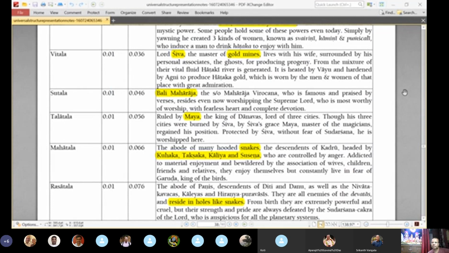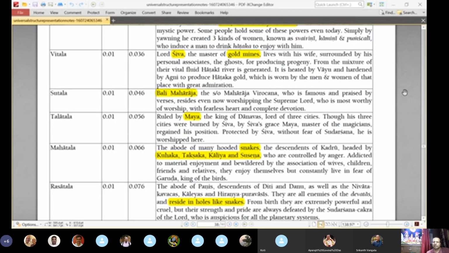And for the asuras, with these cities, the asuras were able to defeat the demigods. But then the demigods went and complained to Vishnu, and Vishnu gave Shiva the power to destroy them, and after that Shiva became victorious. So when the asuras were killed, initially by the demigods, this Maya Danava had a well made of nectar. He would put all the dead soldiers in this nectar well, and everybody would come back to life. So he had a lot of mystical power. That is what is mentioned in Talatala.